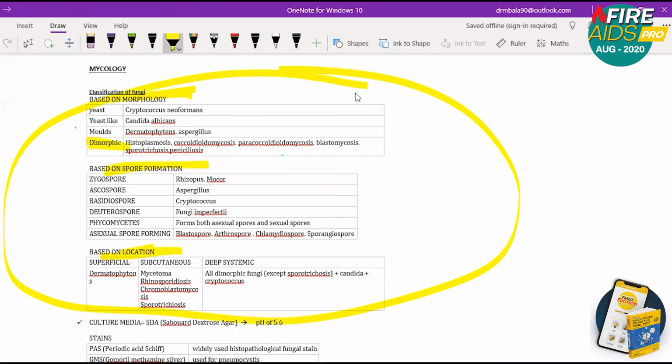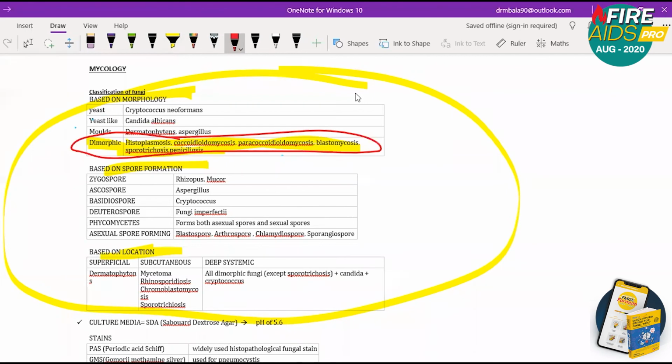For dimorphic fungi, they might ask the names of these organisms: histoplasmosis, coccidioidomycosis, paracoccidioidomycosis, blastomycosis, sporotrichosis, penicilliosis. All of them are dimorphic fungi. This point is highly stressed in your examination in this entire topic. So this is very important.